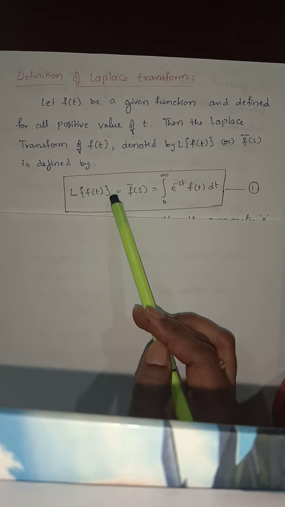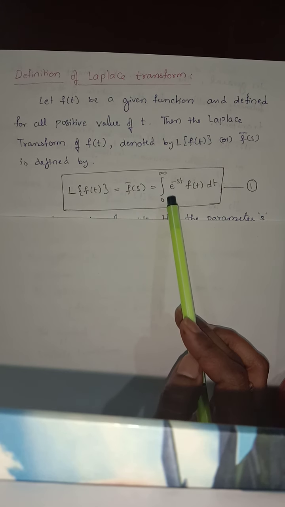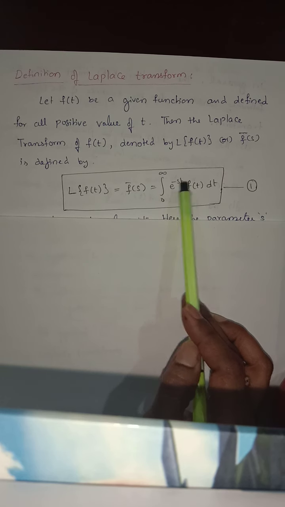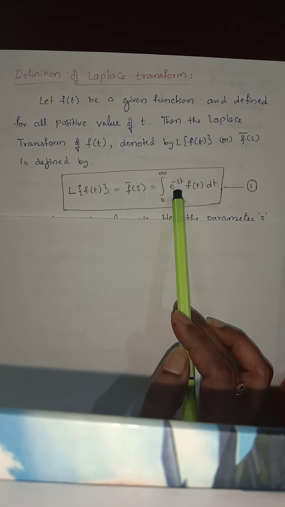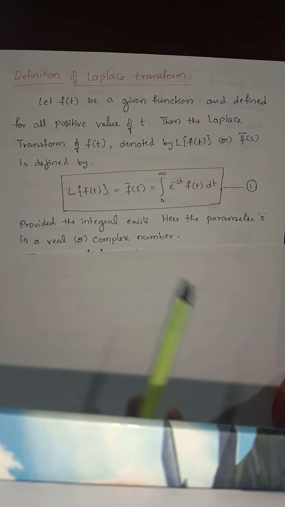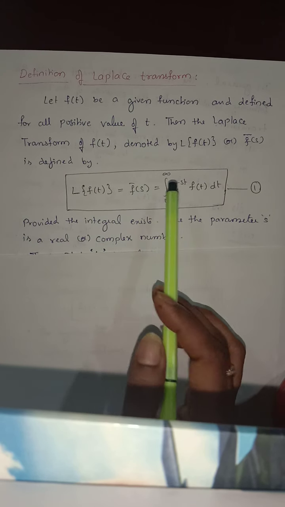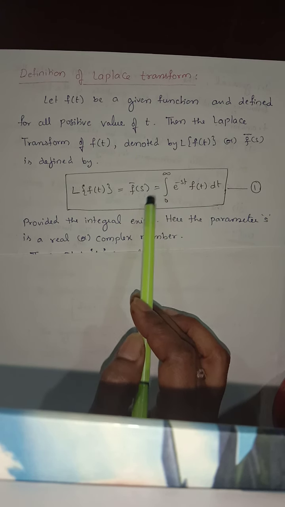L of f of t is equal to f bar of s, which is equal to the integral from 0 to infinity of e power of minus st f of t dt. So this is the definition of the Laplace transform, provided the integral exists. If this integral exists, then only this definition will be satisfied.